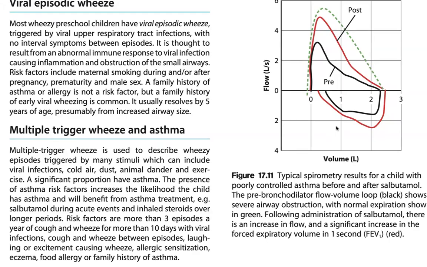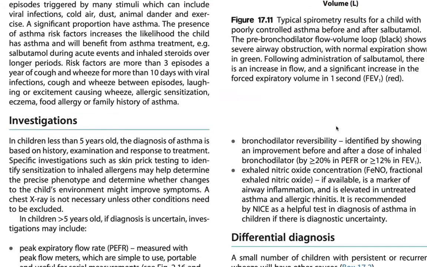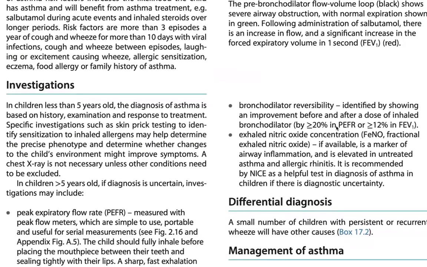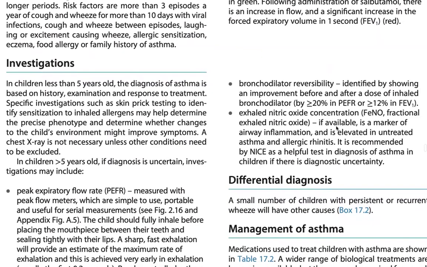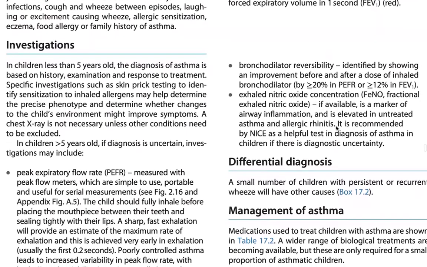Risk factors are more than 3 episodes a year of cough and wheeze for more than 10 days with viral infections, cough and wheeze between episodes, laughter or excitement causing wheeze, allergic sensitization, eczema, food allergy, or family history of asthma. Investigation: in children less than 5 years of age, diagnosis of asthma is based on history, examination, response to treatment, and specific investigation such as skin prick testing to identify sensitization. Identification may help determine the precise phenotype and whether changes to the child's environment might improve symptoms. Chest X-ray is not necessary unless other conditions need to be excluded.